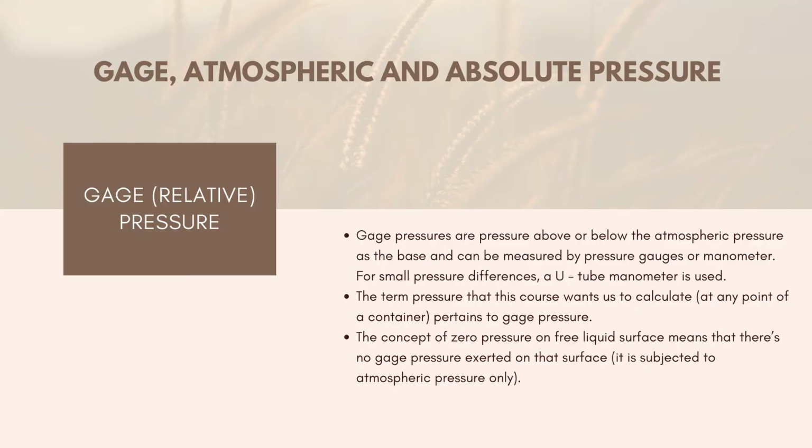So yan. Meron tayo dito class tatlo: the gauge, atmospheric, and absolute pressure. So ito yung mga dapat nating malaman, yung pagkakaiba-iba nito at kung ano ang tinutukoy nito. Gauge or relative pressure. Gauge pressures are pressures above or below the atmospheric pressure as the base and can be measured by pressure gauges or manometer. For small pressure differences, a U-tube manometer is used. So yun yung ginagamit sa pag-alam ng gauge pressure.